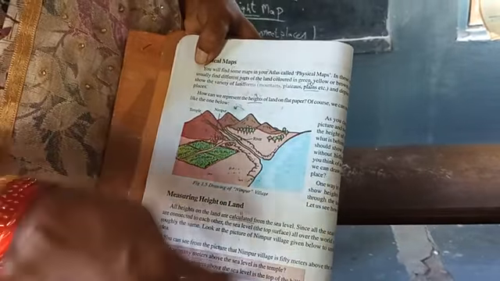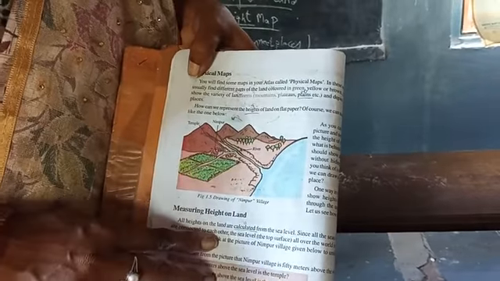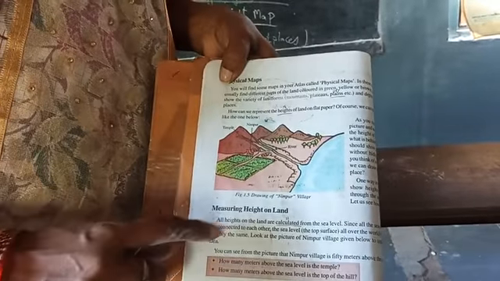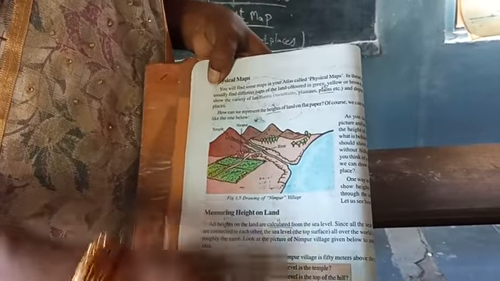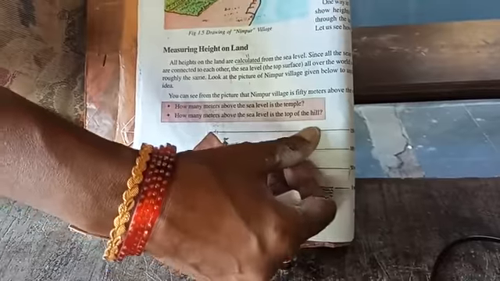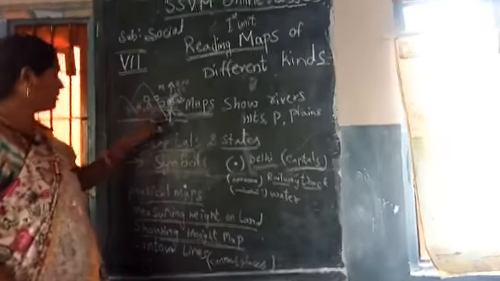You have to learn the lesson. If you read once again after listening to this, you will be able to know what we mean by measuring height on land. See, from here it is ground level. From here to here is the measuring of height on land. After that, the height of the showing height maps is known like this.